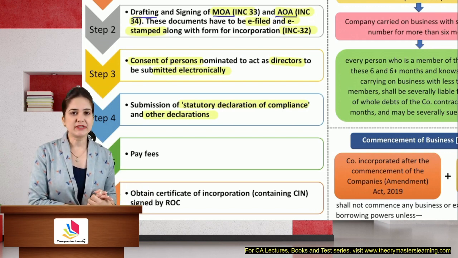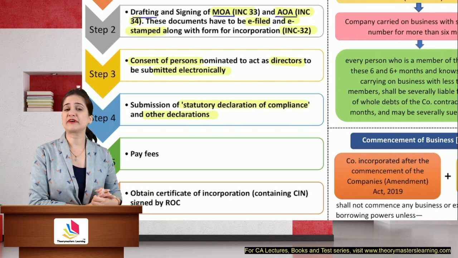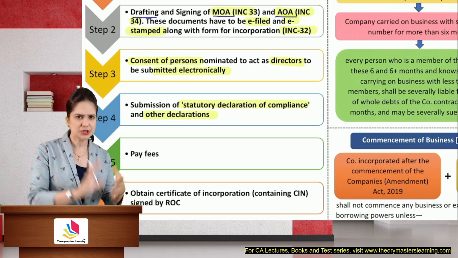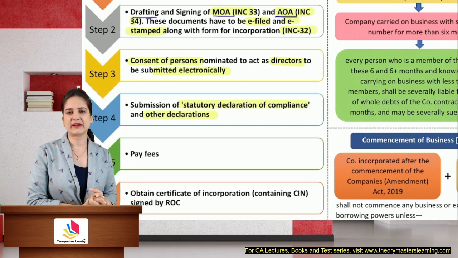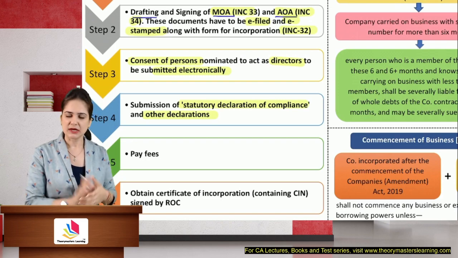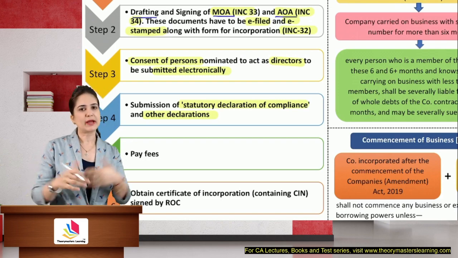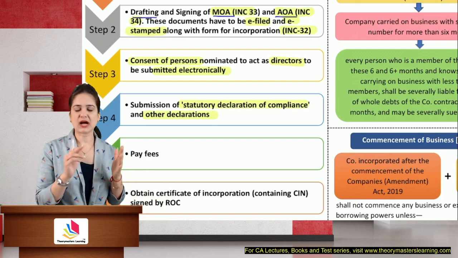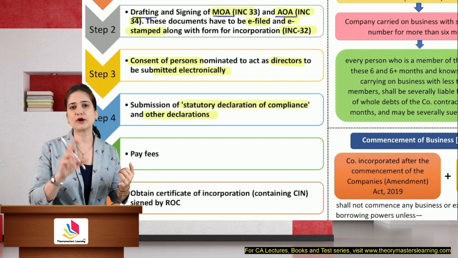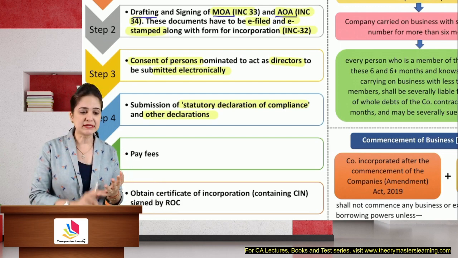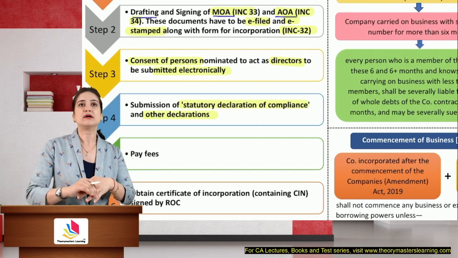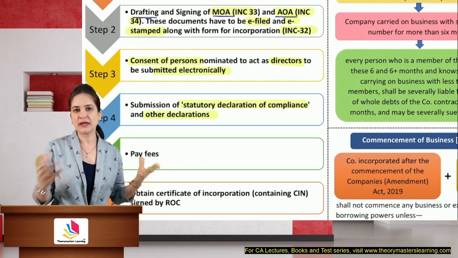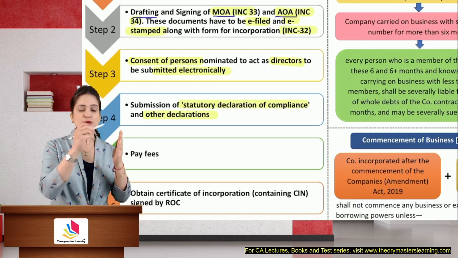Directors also need to give a declaration that they have not been convicted of any fraud, misfeasance. Do you remember that? They need to fill, like, I remember when I had incorporated my company, it's a private limited company. So I am a director. I had to give a declaration that I have not been convicted of any fraud, misfeasance. I have not been guilty of any fraud in relation to the incorporation of the company. There is no offense or pending proceedings against me. I had to write all that.